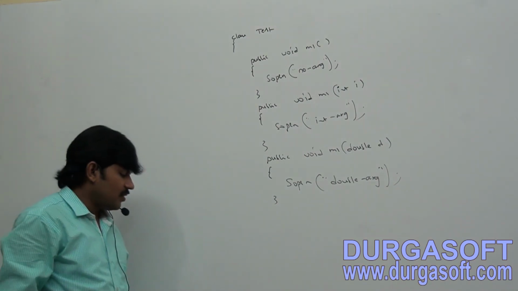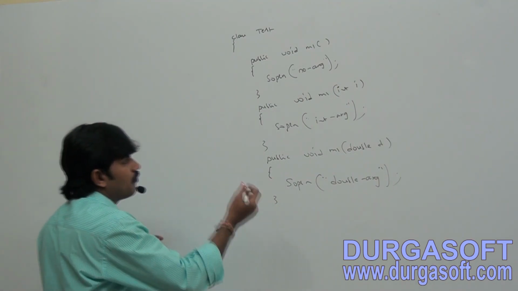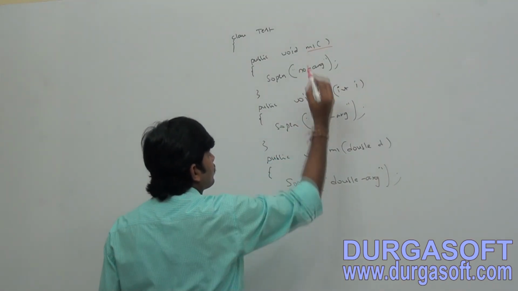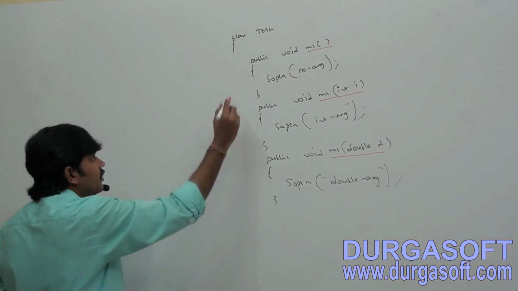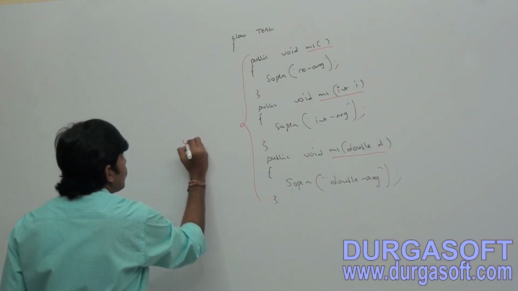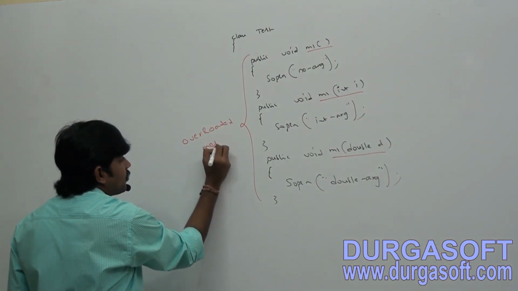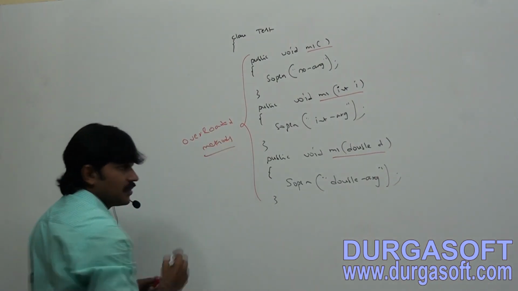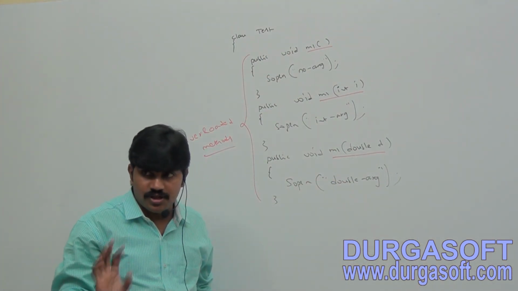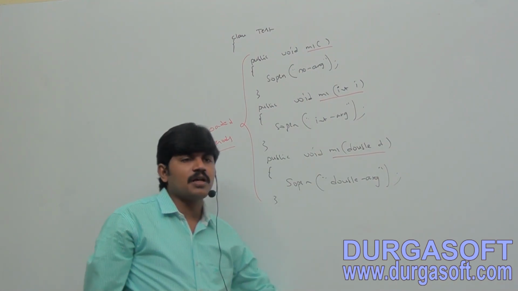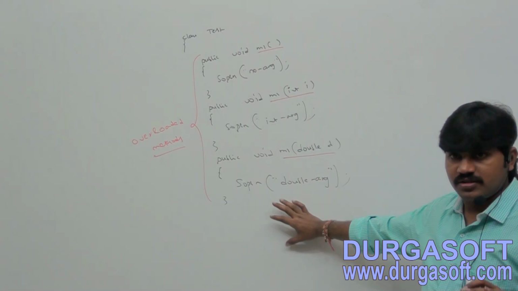Can you tell how many methods are there in total? Three methods are there, and all these methods have the same name but different argument types, correct or not? That's why can I use the word that these methods are overloaded methods? Yes, overloaded methods. All these methods have the same name but different argument types. That's why these methods are by default considered overloaded methods, right? Okay, is the terminology clear?